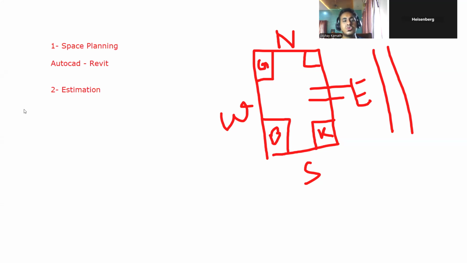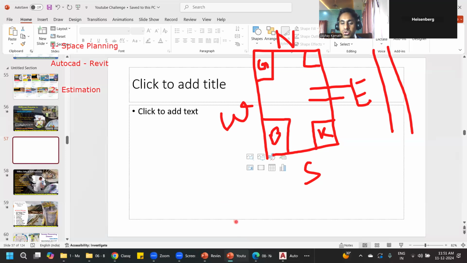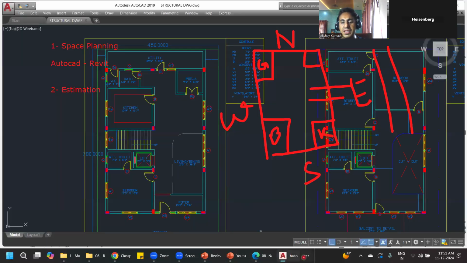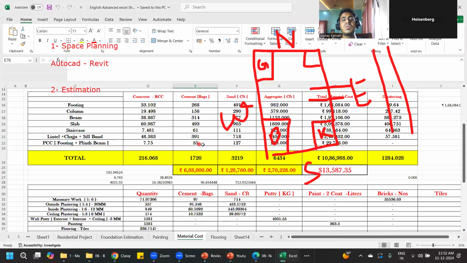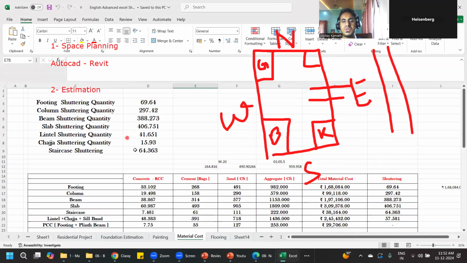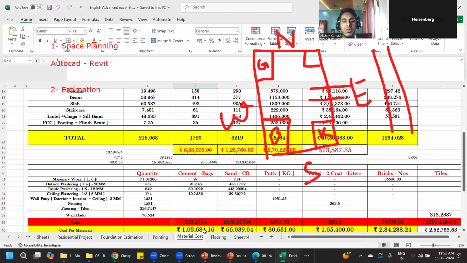For doing estimation, you should know the concepts of estimation. You should know how to read such kinds of drawings. And these Excel sheets, I'll be teaching you how to prepare them. In the Excel sheet, we'll prepare all these things. Once you prepare the Excel sheet, finally you have to prepare a BOQ, that is called a